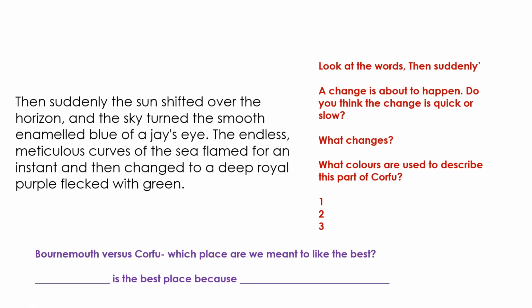Okay. Then suddenly the sun shifted over the horizon and the sky turned the smooth, enamelled blue of a jay's eye. The endless, meticulous curves of the sea flamed for an instant and then changed to a deep royal purple flecked with green. I love that ending. Okay, can you look at the words for me, though? Then suddenly. See them here? So this signals that a change is about to happen. So writers do this quite a lot. They use words that signal change.